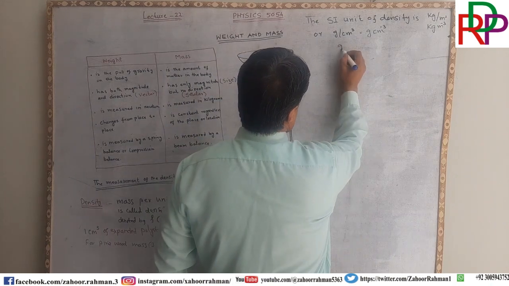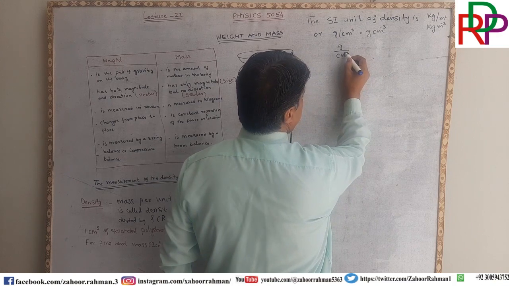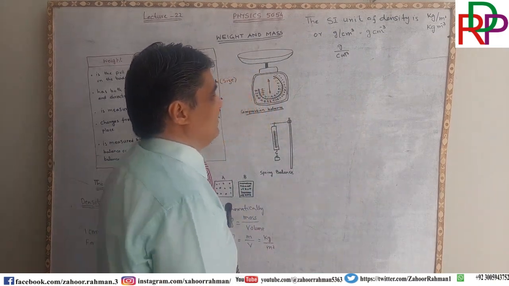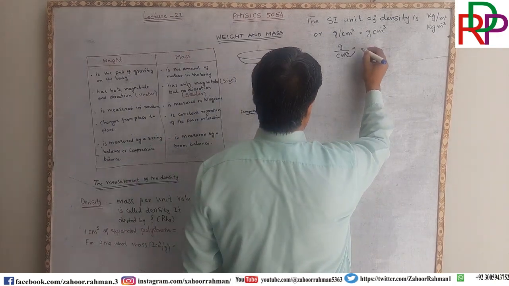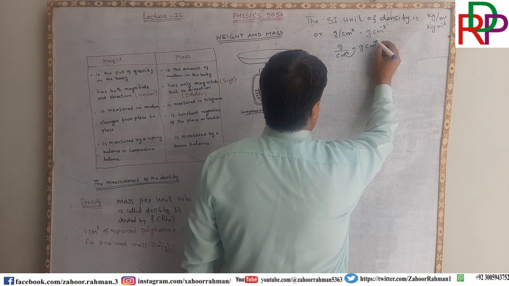If we are writing gram per centimeter cube, there is plus 3 in the denominator, but when it goes upward, it becomes gram centimeter -3.